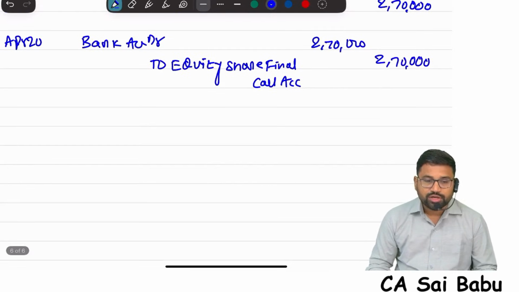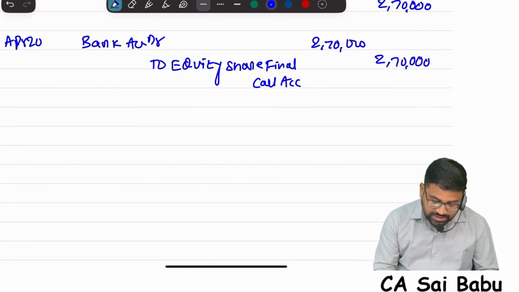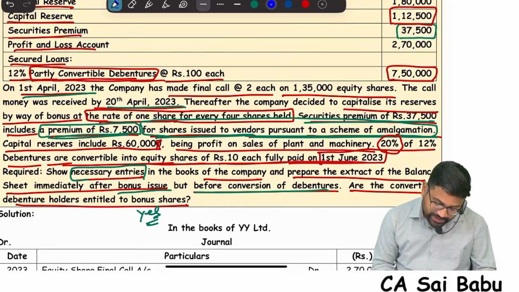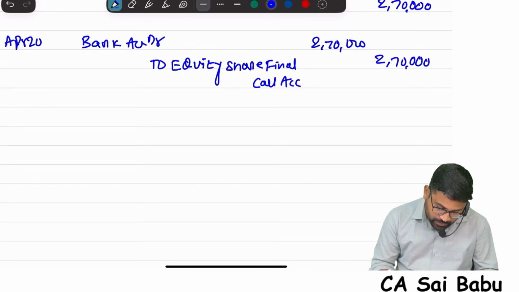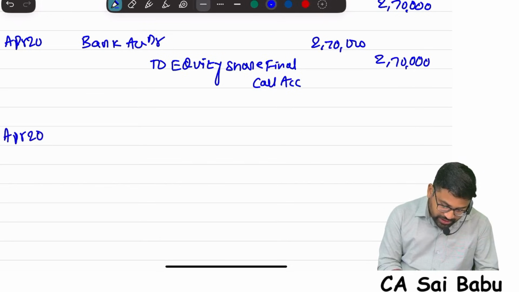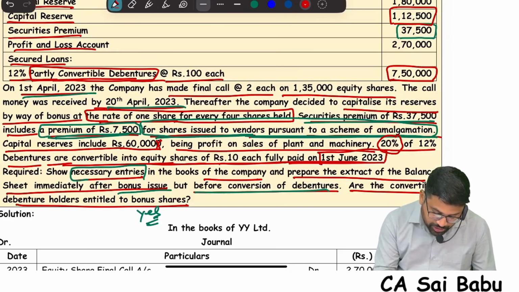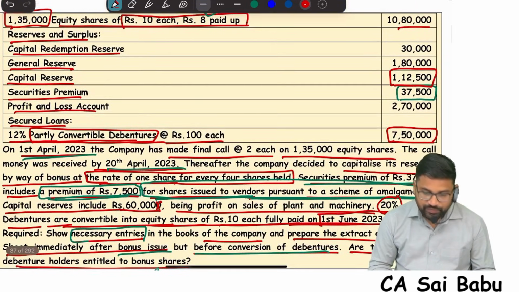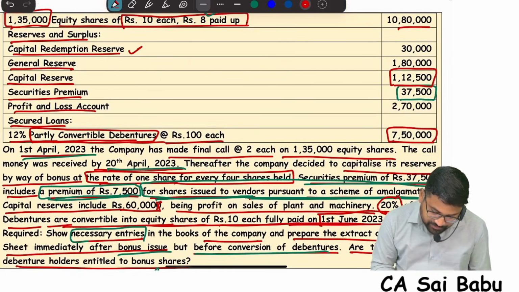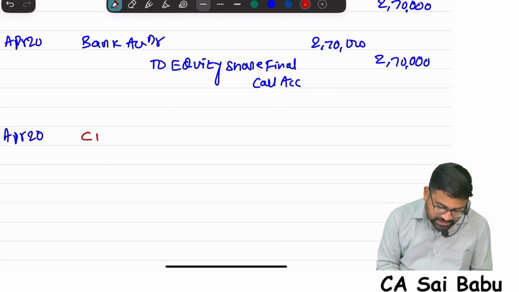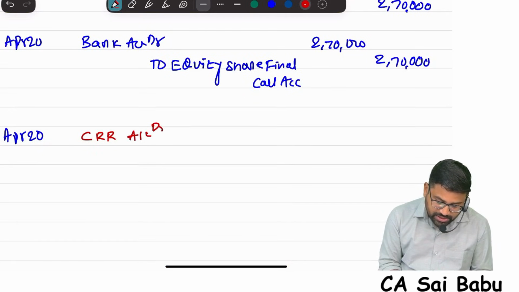Now the company has declared what? Bonus. When is this bonus declared, sir? Thereafter the company decided to capitalize its reserves by way of bonus on the same day. So April 20th bonus declared. The important thing here is that the company wants to give fully paid bonus shares. We can use free reserves, securities premium or CRR, but you have to be very careful, sir. First I am using CRR. I told you the logic also, because CRR is waiting only for one purpose, fully paid bonus shares. So better you utilize CRR, not compulsorily, but better.